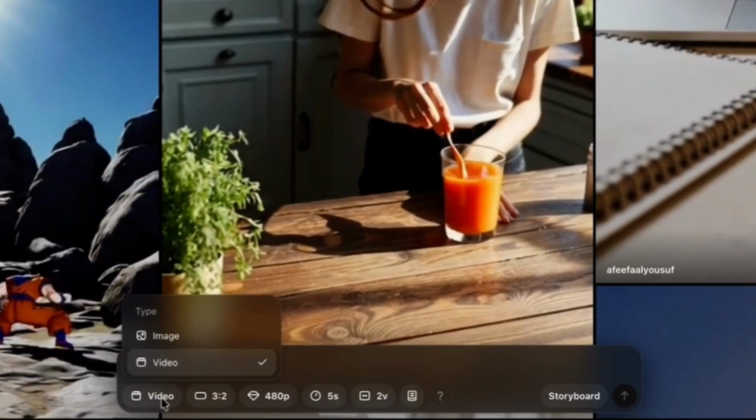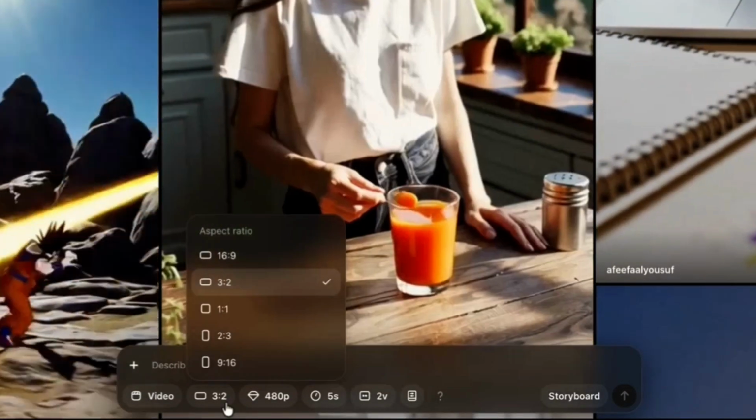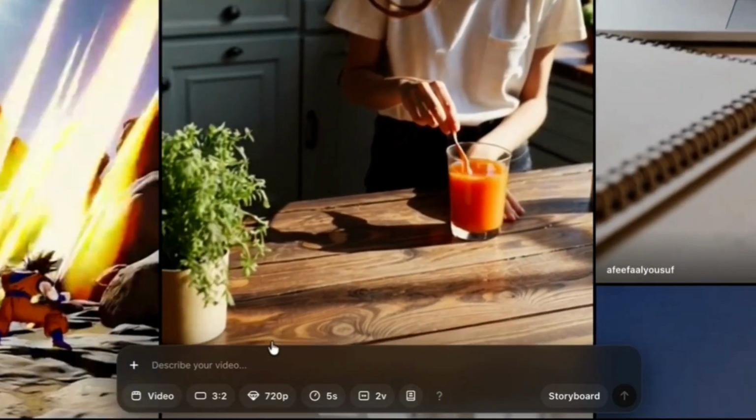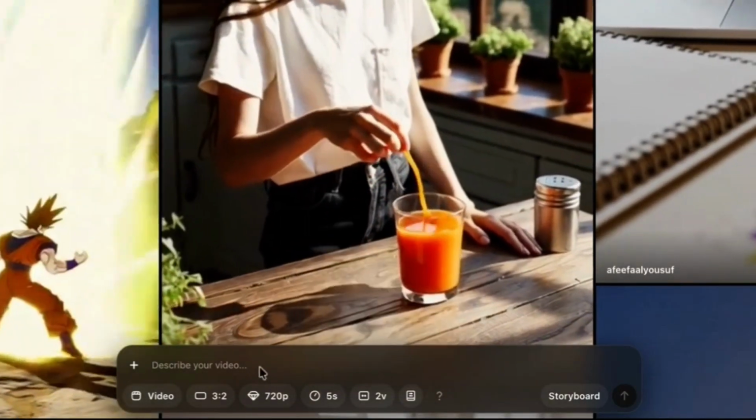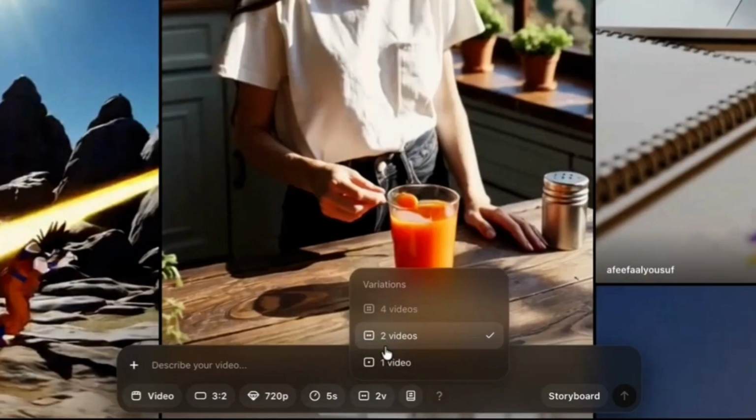Just make sure you select video instead of image. Choose your aspect ratio. Choose your resolution. Let's go for 720. And you can select your duration. Let's keep this on 5 seconds. And you can select here how many variations you want Sora to make for you.